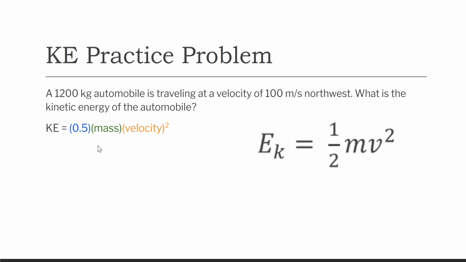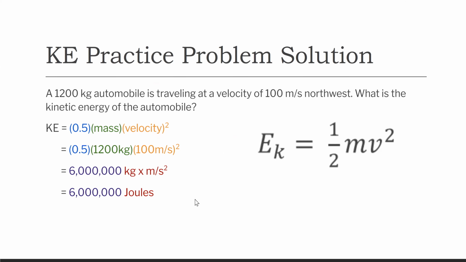When I plugged in 1,200 and 100, I got 6 million joules. That's a lot of joules, but it's a really big car going pretty fast. Make sure you got 6,000,000, which is 6 zeros behind the number 6.